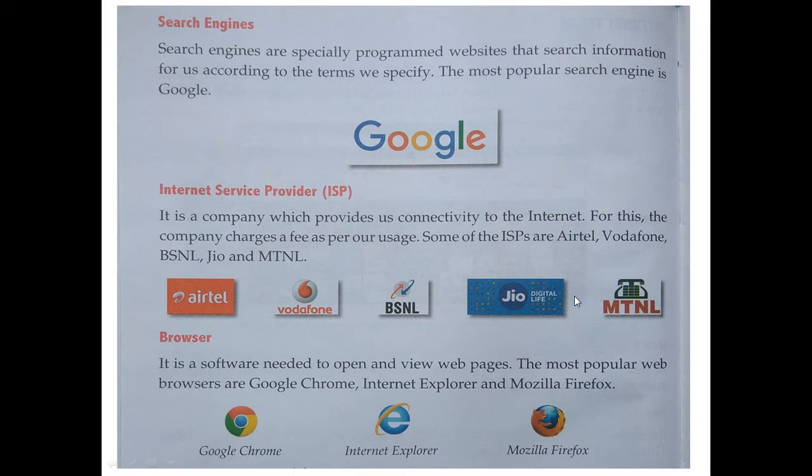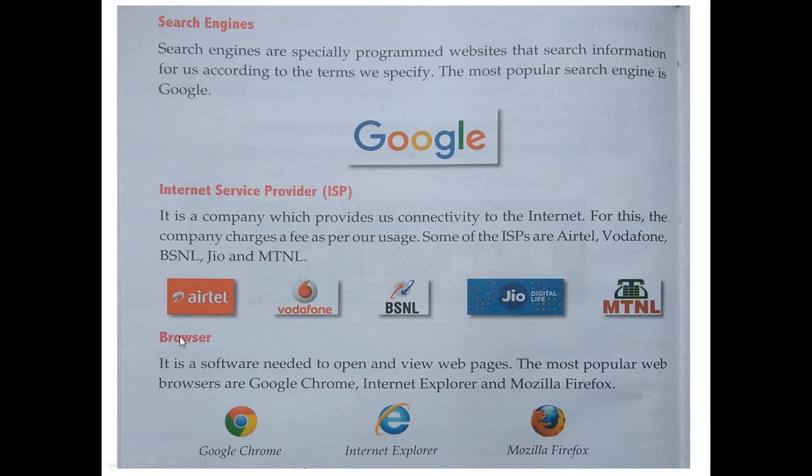We all use internet in our mobile phone, and some people have a connection of Airtel, some have a connection of Vodafone, BSNL, Jio, or MTNL. Fine. So we use the SIM of this operator, and they provide us data. This data is basically internet. Fine.